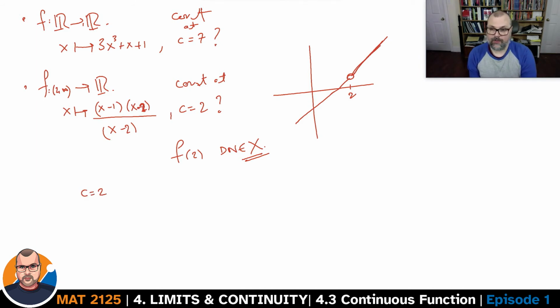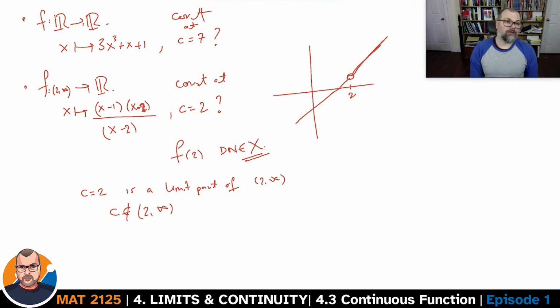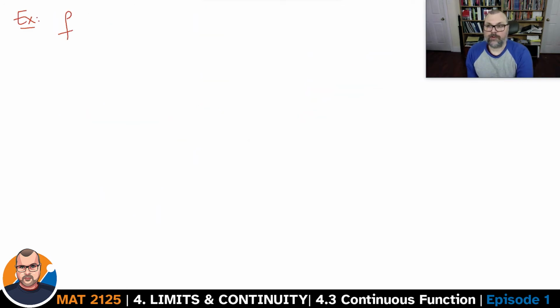c equals 2 is a limit point of the set, but c does not belong to the set, and we've said there that automatically the function is continuous. What do you think is happening here? Is the function continuous or not? What about this function?